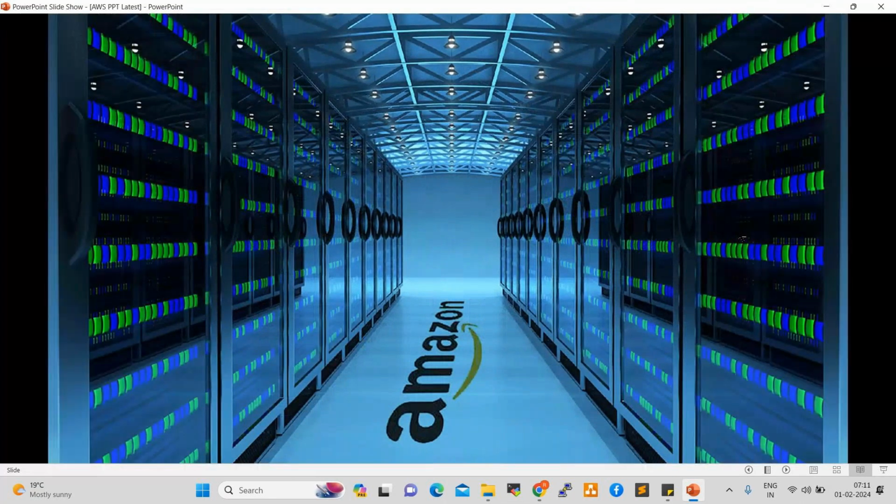So who's handling these data centers? AWS vendor, right? The AWS vendor is handling this data center. So as a customer, as a user, what we are doing, we are taking the resources and we are paying the bills as per the usage, right? The AWS vendor is maintaining the data center and they provide the resources. So we can create and we can utilize the resources. For that usage, we are paying the bills, right?